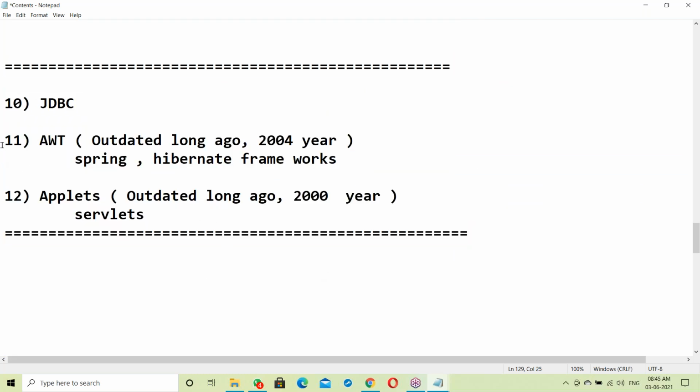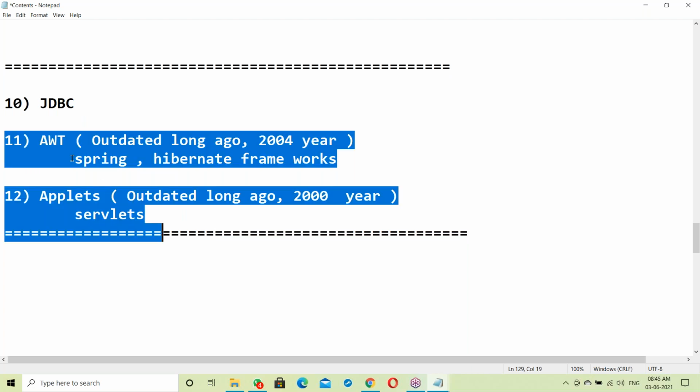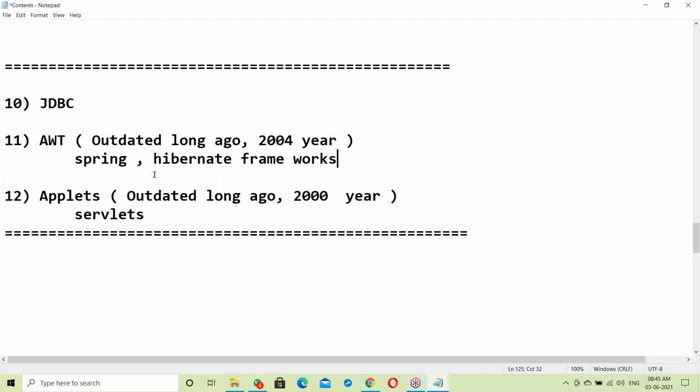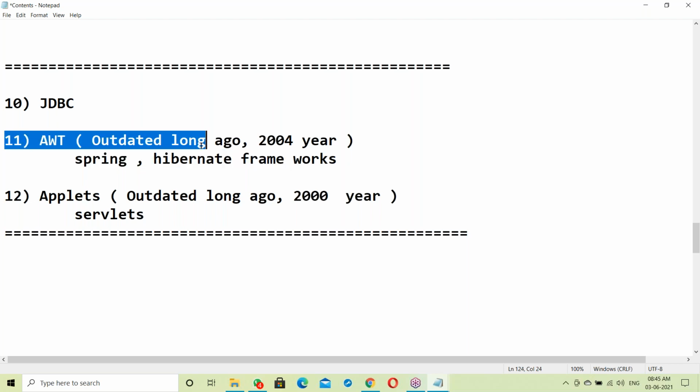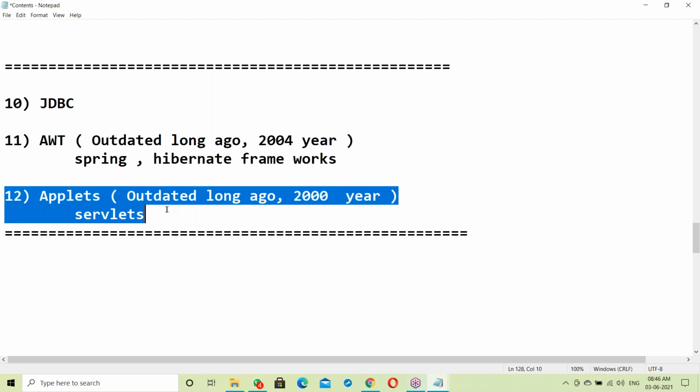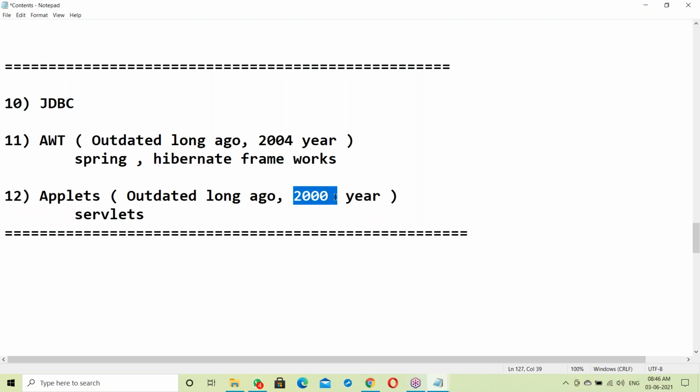AWT and applets are outdated, no one is using them. In place of AWT, now we have the Spring and Hibernate frameworks. AWT was outdated very long ago, applets were outdated in the early 2000s, around 2004. In place of applets, now we use servlets. Next, JDBC, Java Database Connectivity.